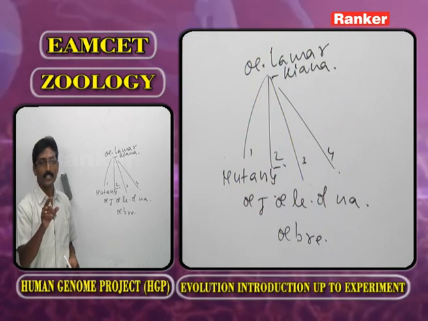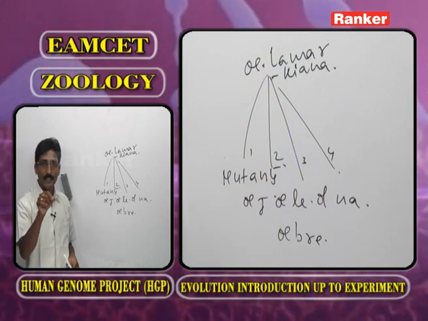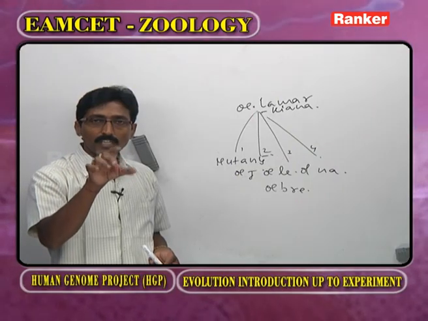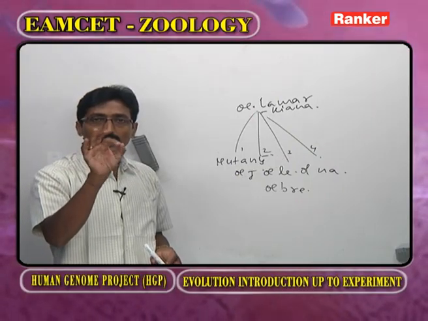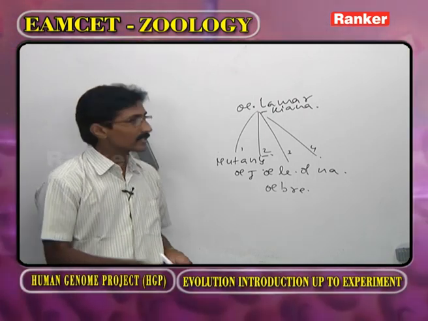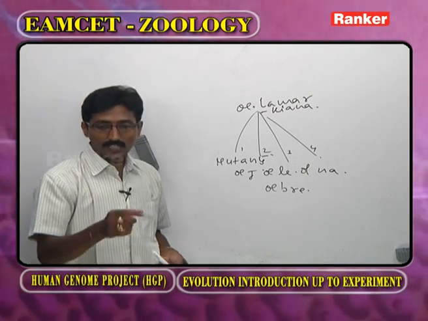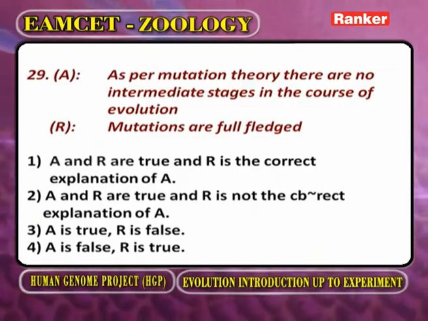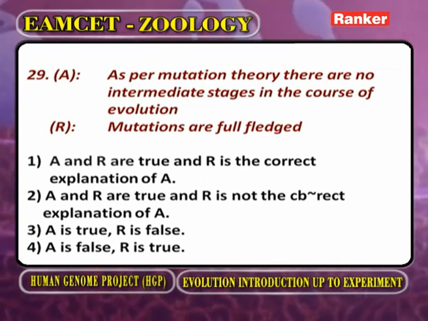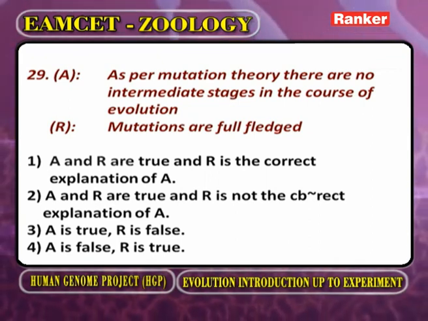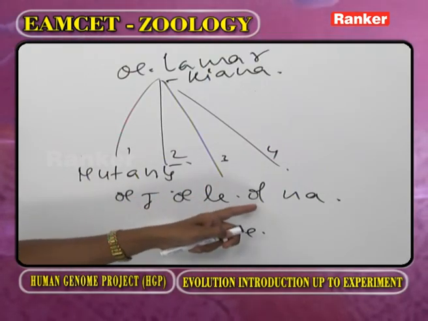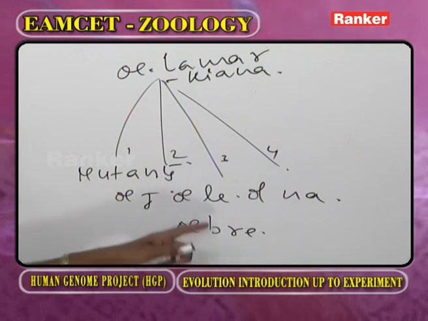According to the mutation theory, in a race, a permanent change is brought by what type of variations? The large sudden variations. What are the large sudden variations? Nothing but the mutations. Now here, as per mutation theory, there are no intermediate stages. You observe this example between Oenothera lamarckiana, gigas, levifolia, nanella, brevistylis.